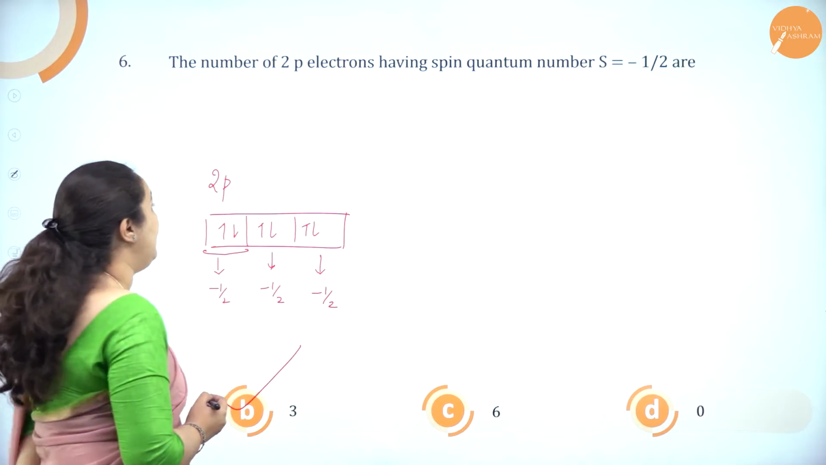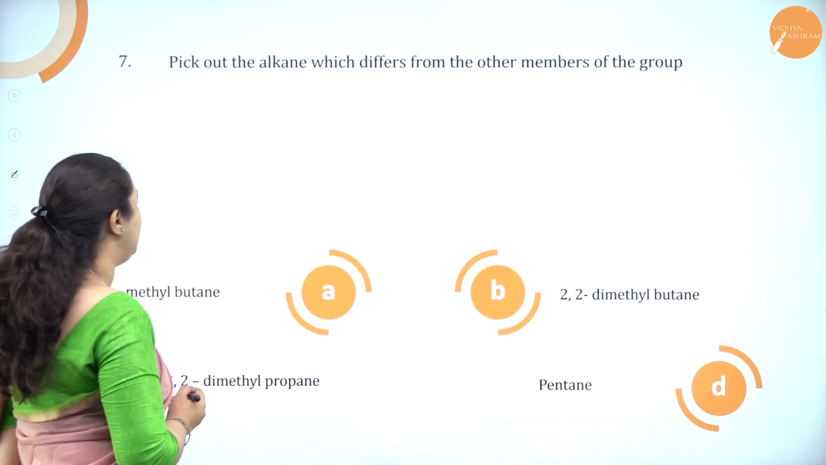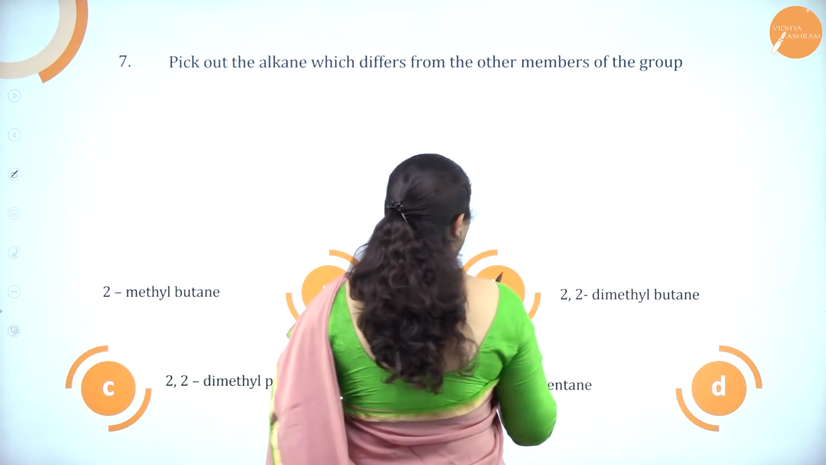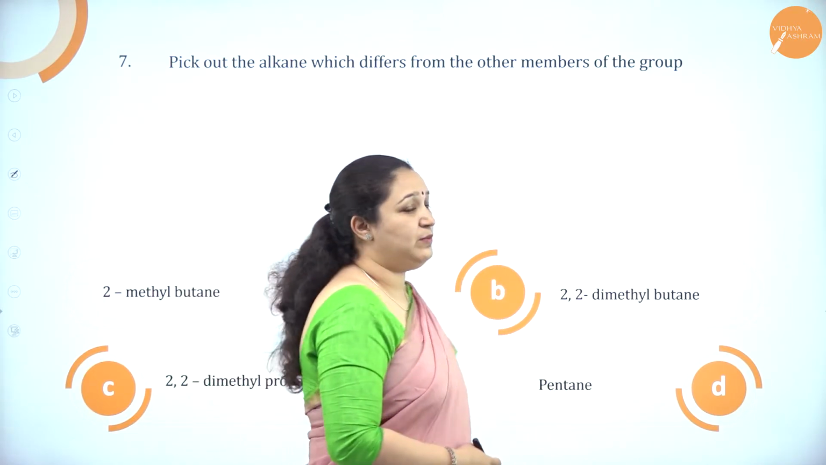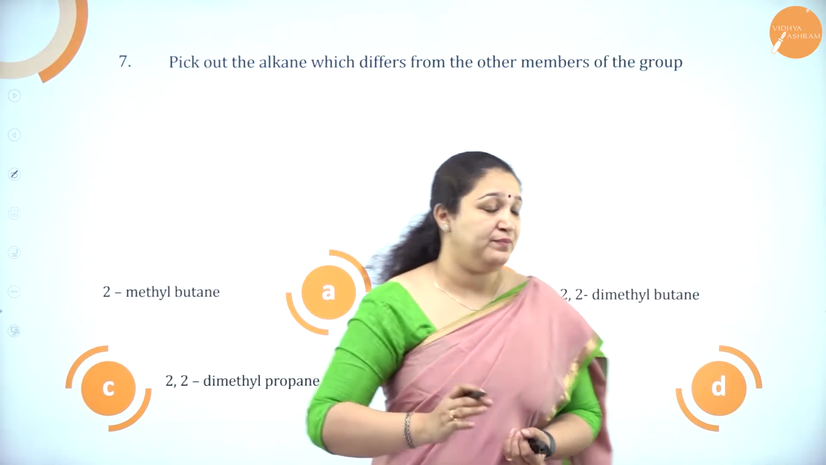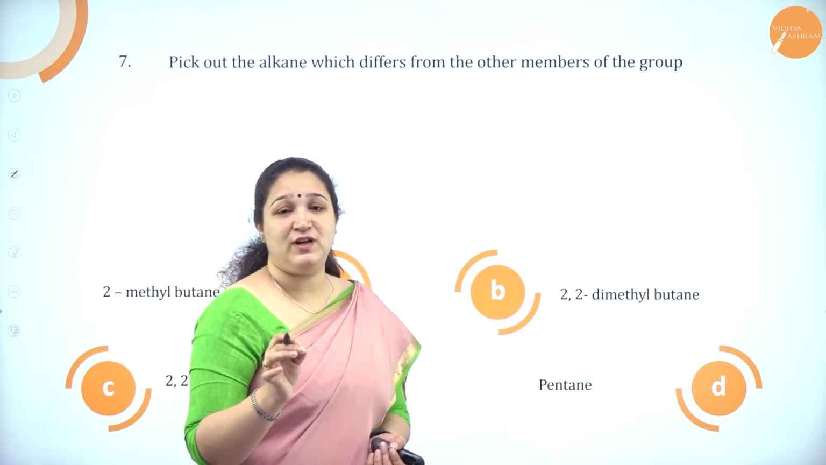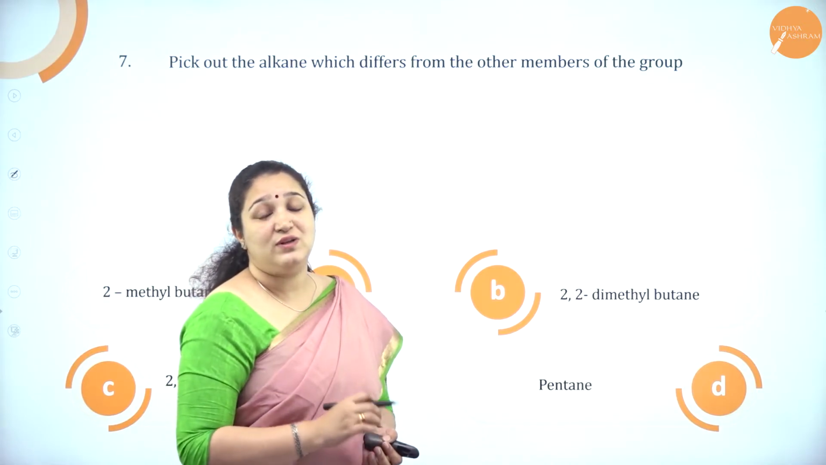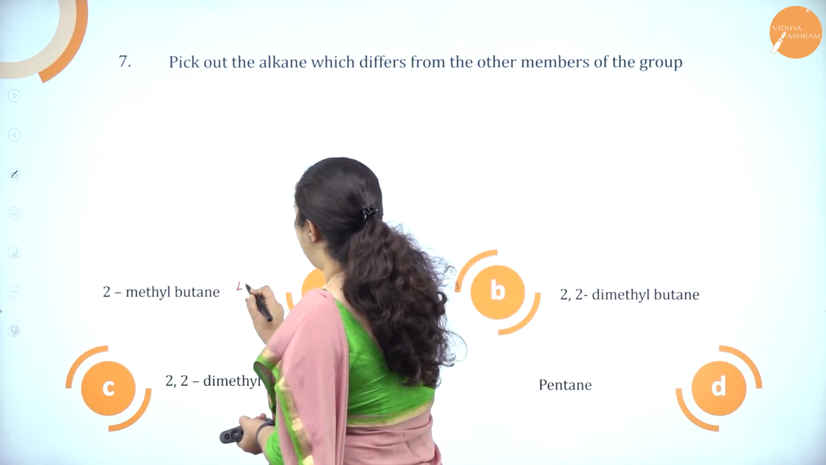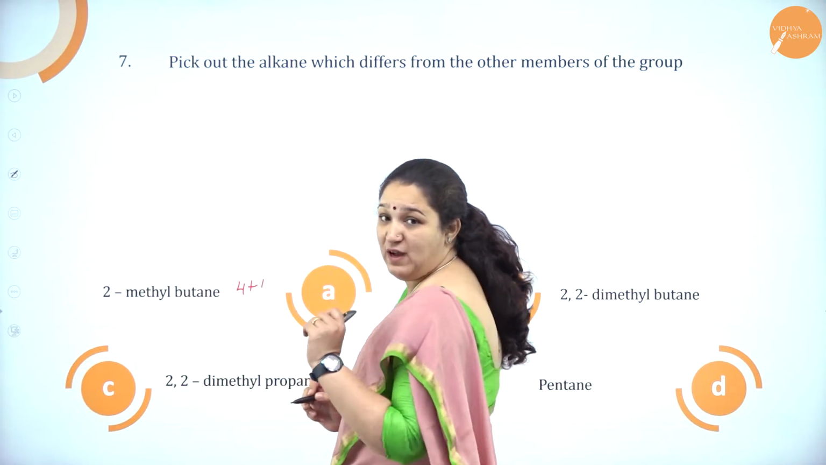Okay. Next question. Pick out the alkane which differs from the other members of the group. Option A, 2-methyl butane. Option B, 2,2 dimethyl butane. Option C, 2,2 dimethyl propane, and option D, pentane. We have to pick one alkane which is differing from the other alkanes. First, we'll count the carbon atoms and see. The first one, butane means 4 carbon atoms are there. 2-methyl means one more methyl group is there. So there are 5 carbon atoms.